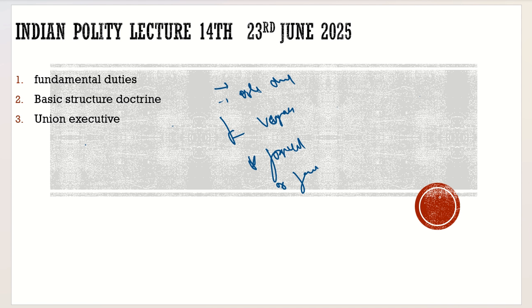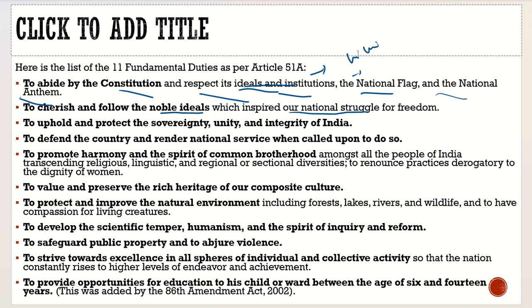Similarly, with other duties also, if we see, to defend the country and render national service when called upon, to protect and improve the natural environment, including forests, lakes, rivers, wildlife, and to have compassion for living creatures. What is this compassion for living creatures? Plants are living creatures. Should we not even eat the plants now? People like to eat chicken and mutton. They are living creatures. Should we not eat them? So what is the criticism to it?